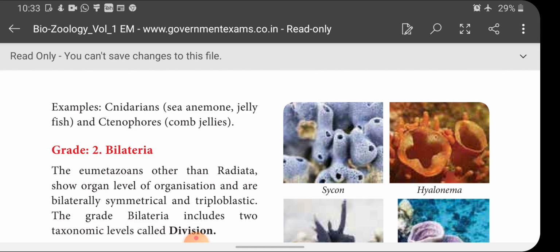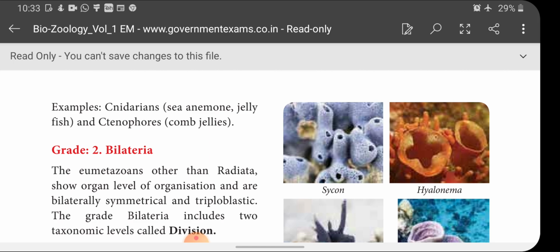Here the animals are multicellular with well-defined tissues, organs and organ systems. This is further divided into two grades, Bilateria and Radiata. In Radiata, the animals possess two germ layers, outer ectoderm and inner endoderm, with mesoglea in between them.